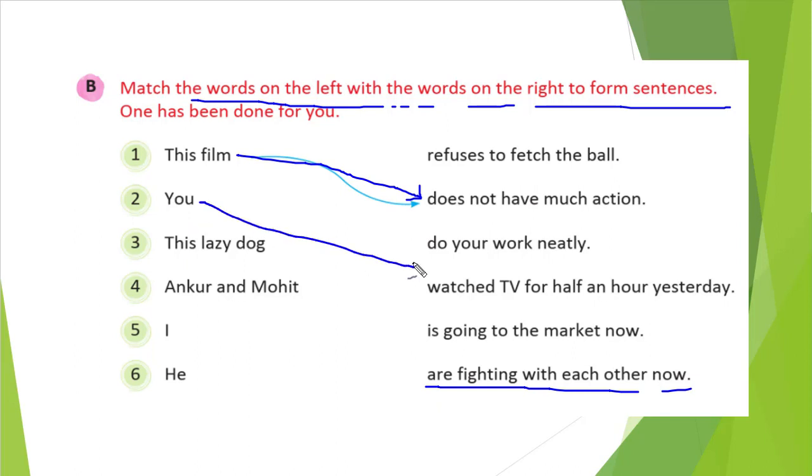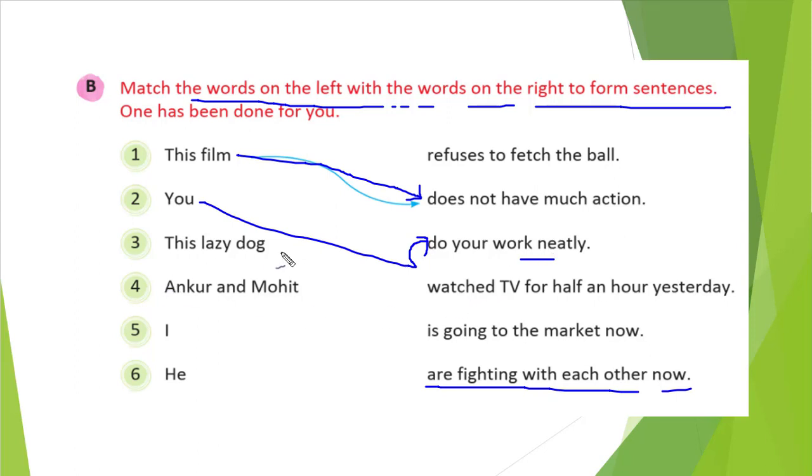You do your work neatly. That will be the correct one. You should do your work neatly, right? You do your work neatly. That will be the appropriate one. You watched TV for half an hour yesterday, that is also correct. But we cannot select this one because he is used with watched TV. Which one will we prefer? So with you, do your work neatly. That will be the correct one.